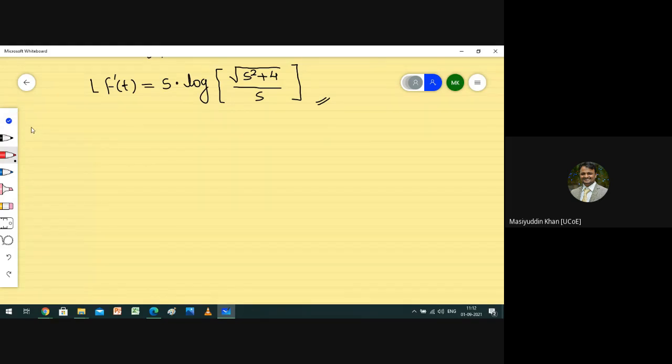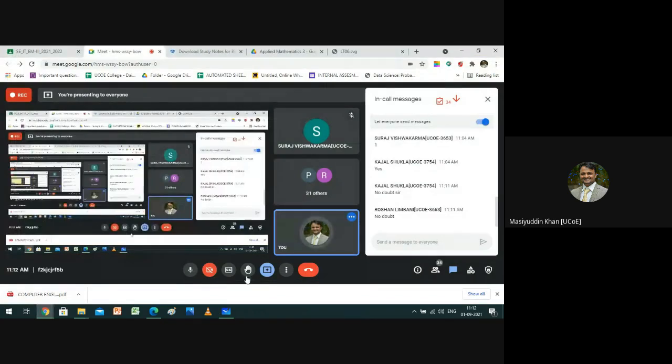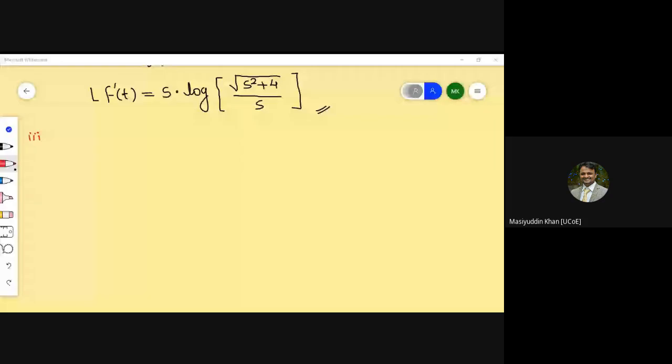I think this is the third example of Laplace transform of derivative. One second, I will share this screen only, because it will create an issue.